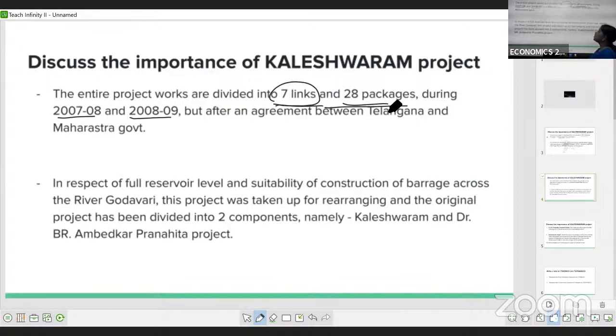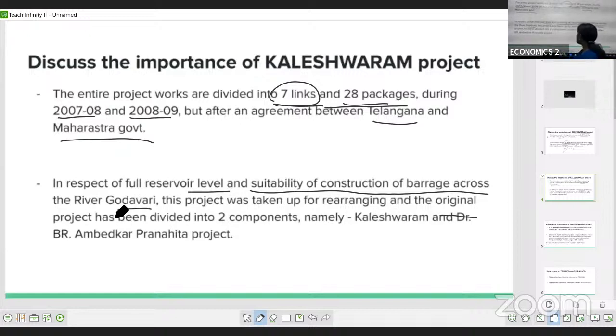But what happened? There is an agreement between the 2 states, Telangana and the Maharashtra government. They had a plan to construct this, but with the agreement of Telangana and Maharashtra government, in respect of full reservoir level and suitability of the construction of the barrage across the river Godavari, they rearranged it.